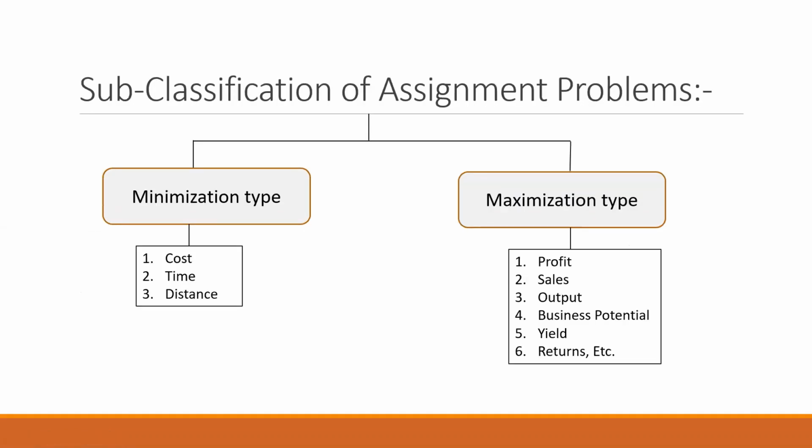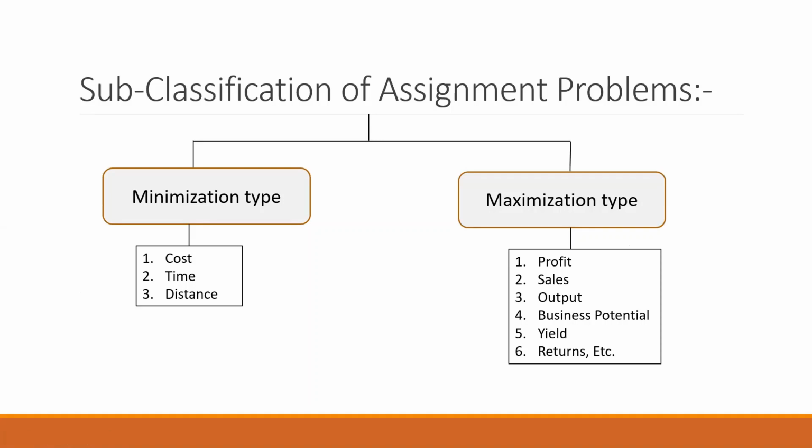Subclassification of assignment problems. Further, the assignment problems are classified into two types, that is minimization type and maximization type. If you see words like cost, time, distance in your problem, you have to minimize them.